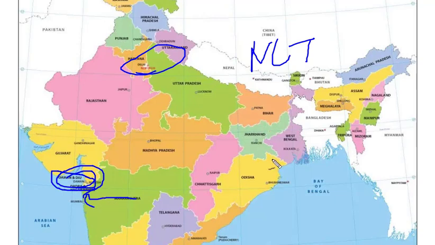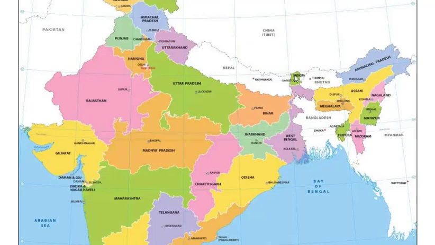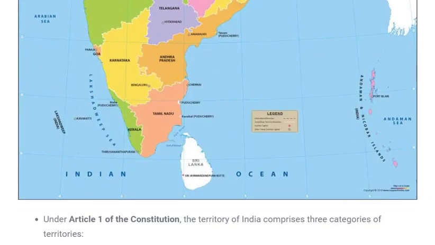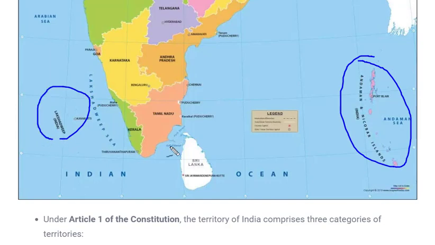Similarly, we talk about strategic importance. Strategic importance means military importance. Any territory or land of India which has importance for defense. For example, the Andaman and Nicobar Islands and the Lakshadweep Islands are islands in the Indian Ocean. They are of great importance for the naval or defense system of India. That's why they have been formed as union territories.